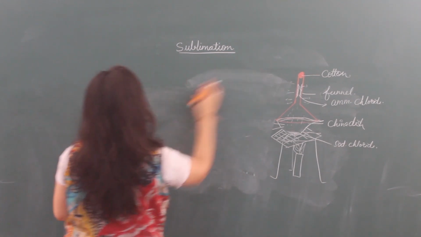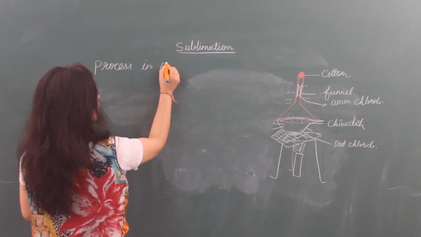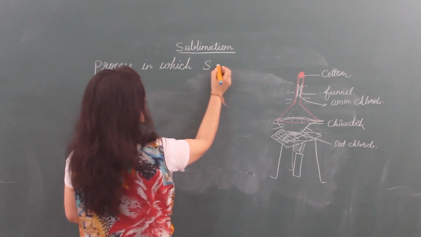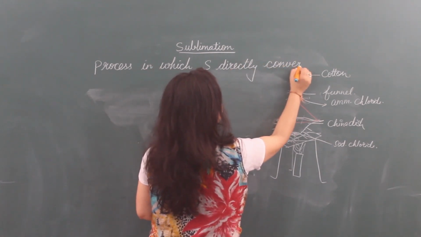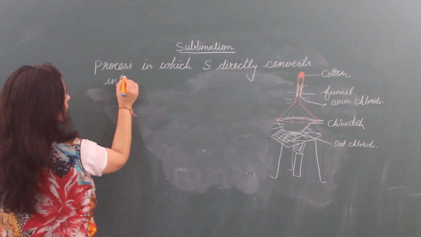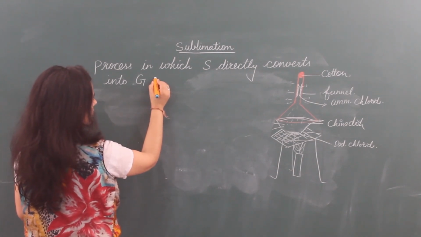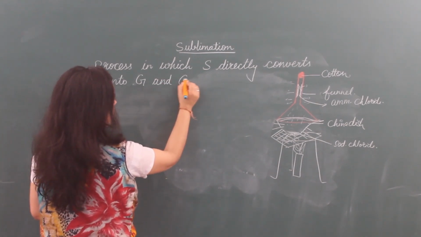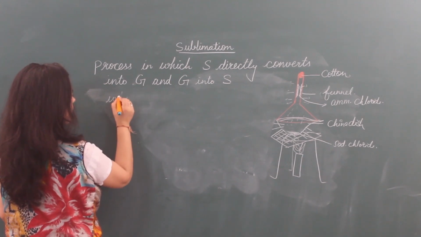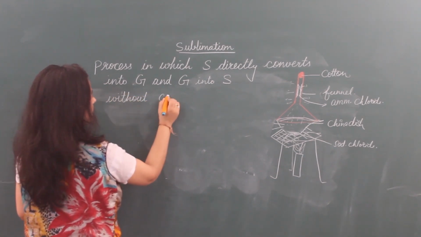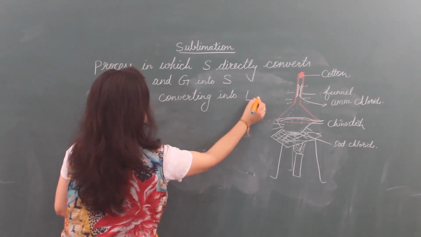From here, the definition comes: the process in which solid directly converts into gas, and gas into solid, without converting into liquid.